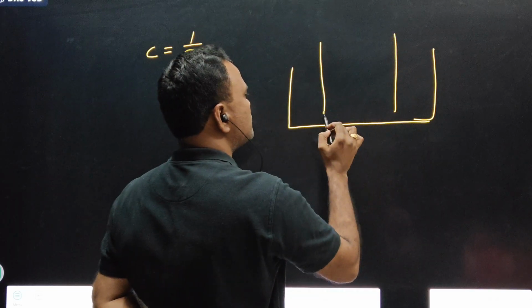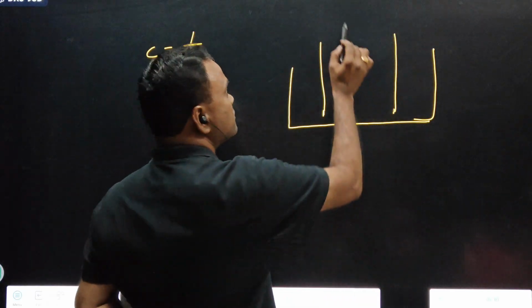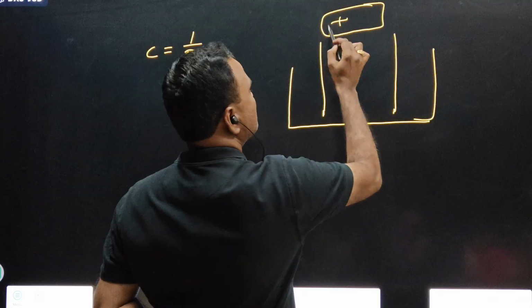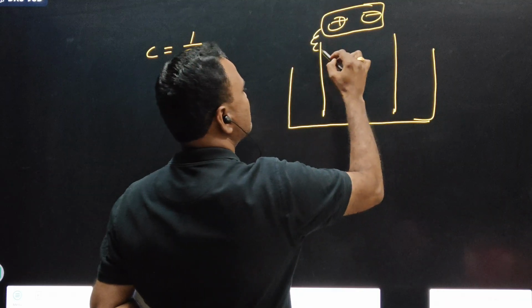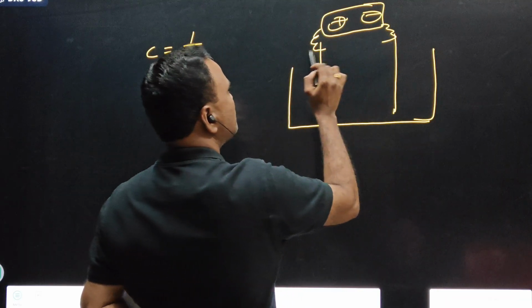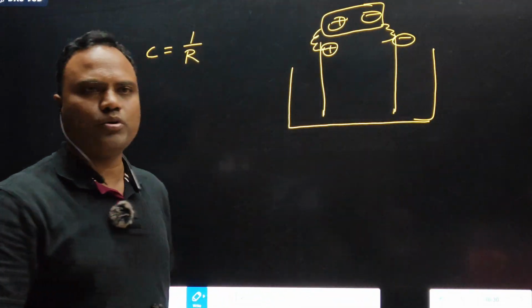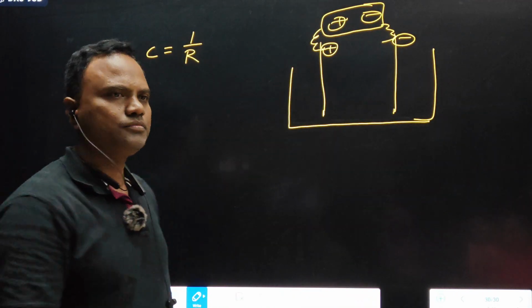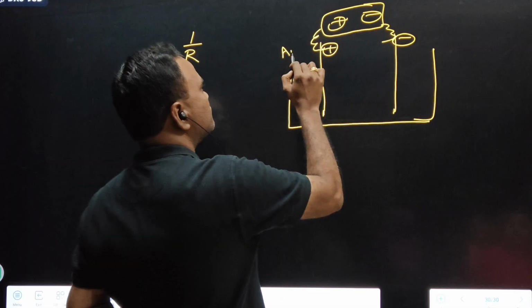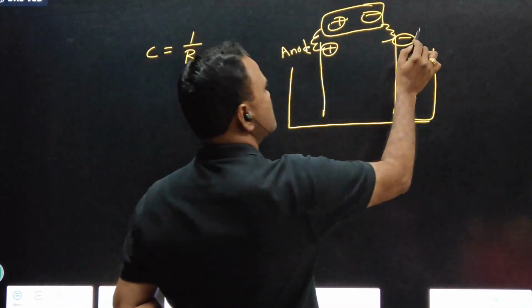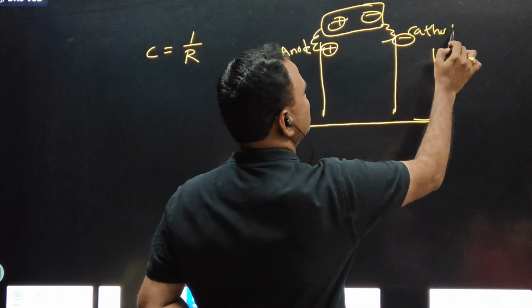This is an electrolytic cell. Positive, negative. What is the positively charged electrode? Anode. The negatively charged electrode is cathode.